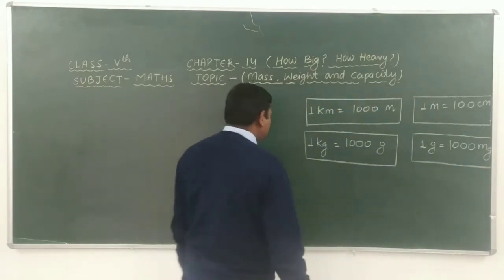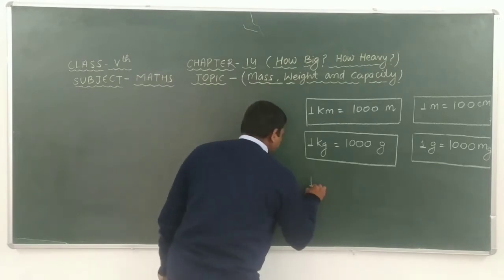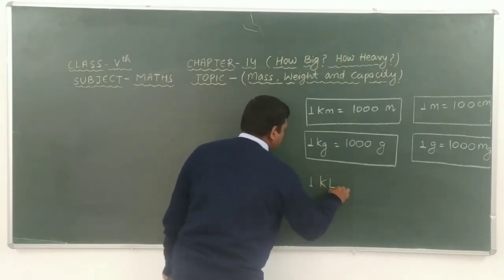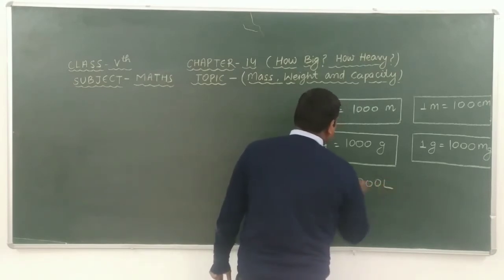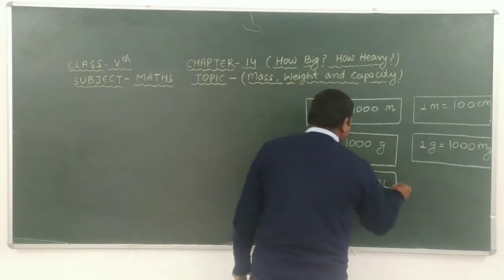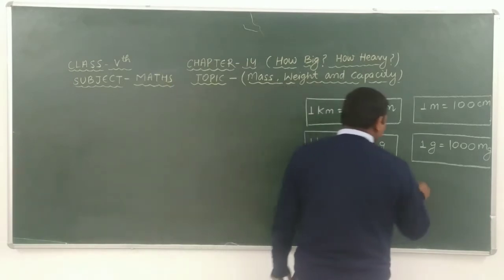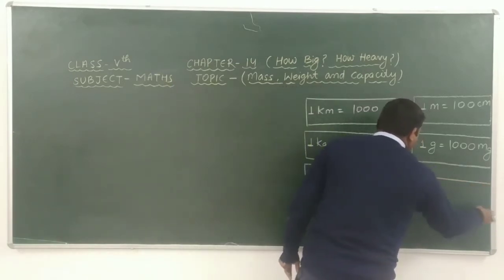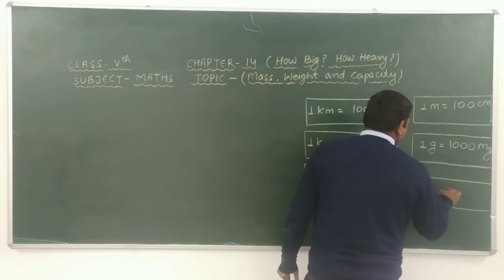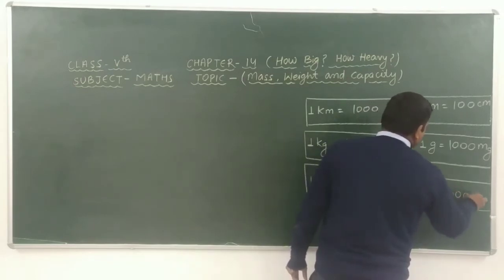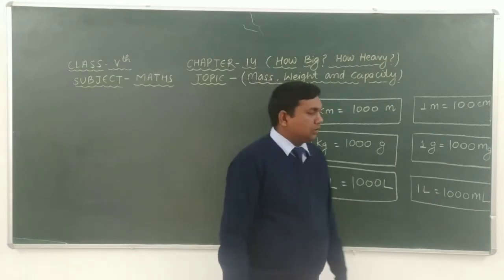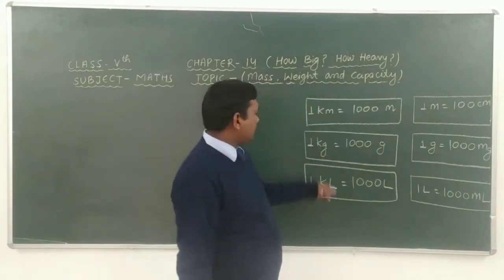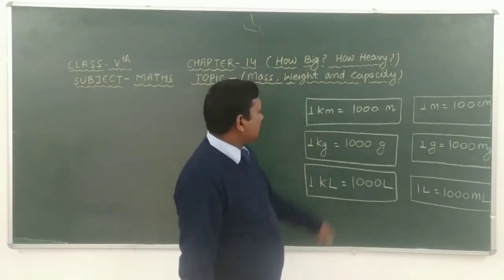1000 milligram. Similarly, we can take 1 kiloliter is equal to 1000 liter and 1 liter is equal to 1000 milliliter. Okay students, understand this? Please keep in mind this formula.